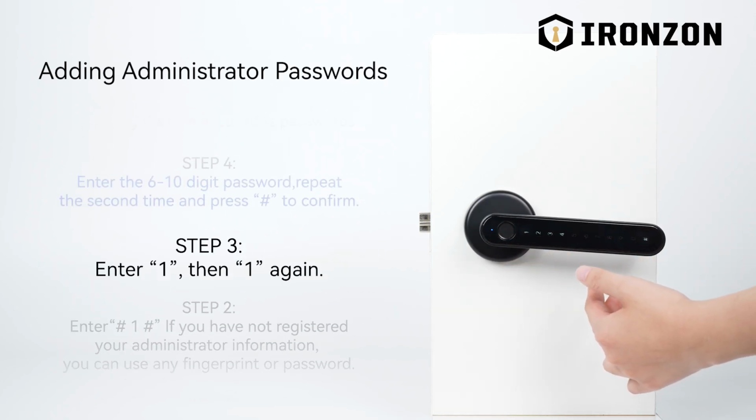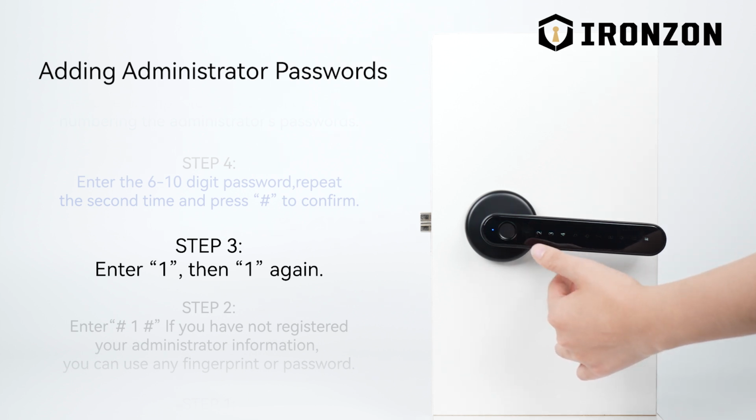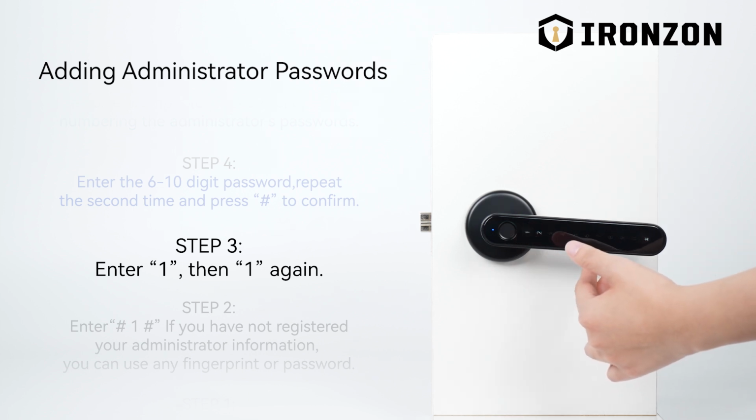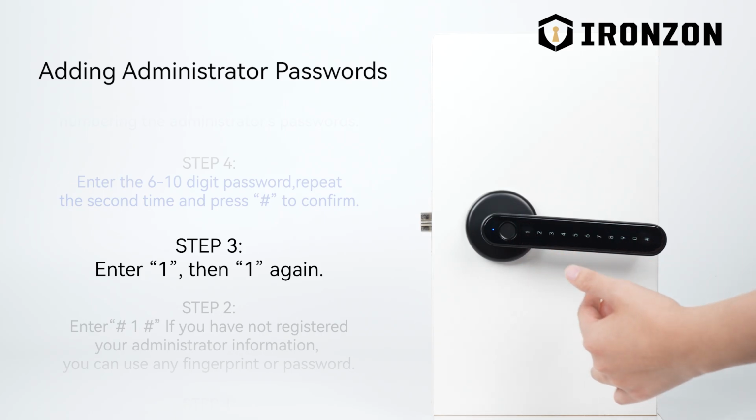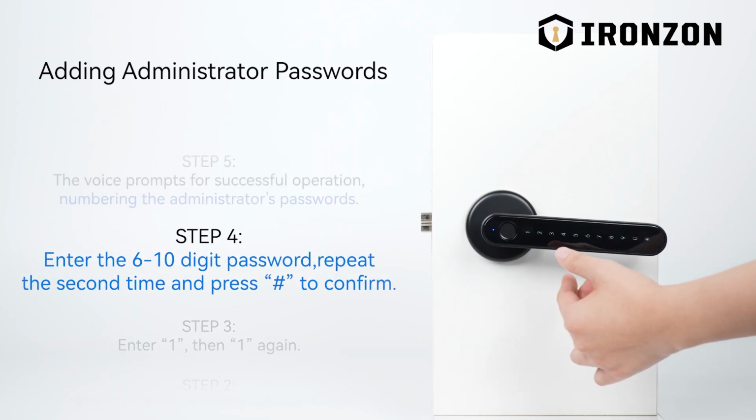Press 1 for administrator setting. Press 2 for common user setting. Press 3 for system setting. Press 4 for resetting. To return to the previous level, press the pound sign key. Press 1 for adding administrator. Press 2 for deleting administrator. To return to the previous level, press the pound sign key. Please enter administrator information.